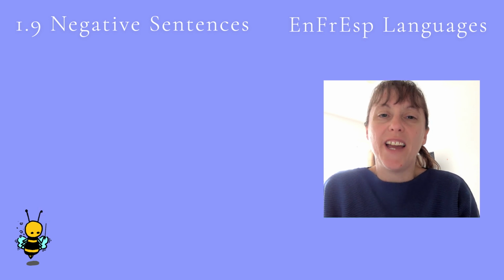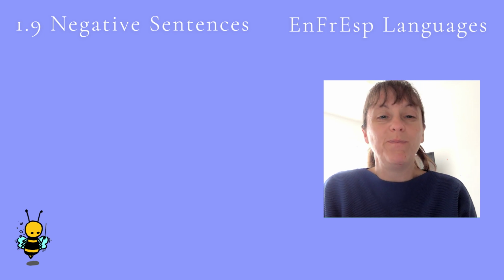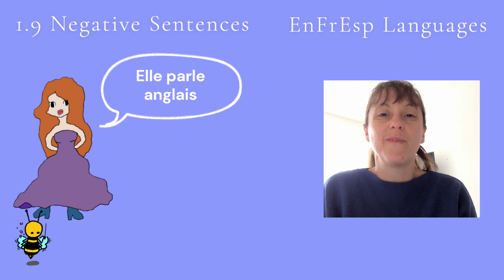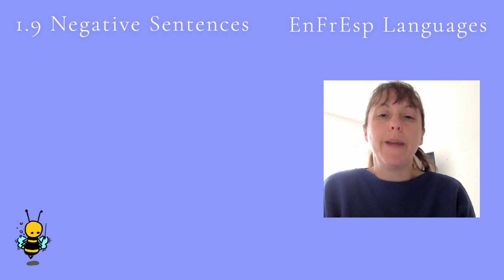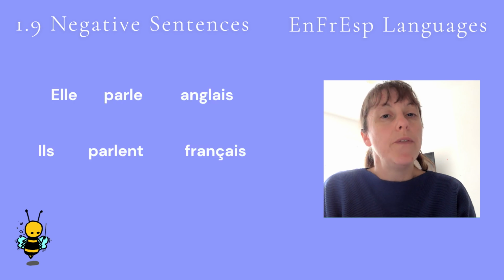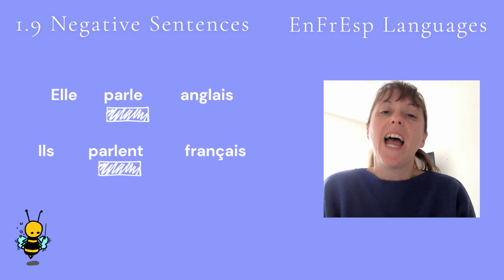Let's look at another example. In video 1.5, we learned how to conjugate the verb parler, to speak. And in video 1.8, we learned how to say nationalities. We can put these together and say, for example, Elle parle anglais, she speaks English, or Il parle français, they speak French. If we want to make these sentences negative, we find the verb, parle, and we hug it